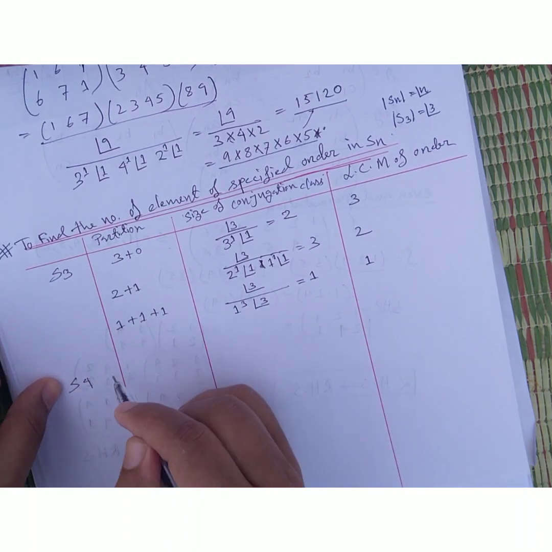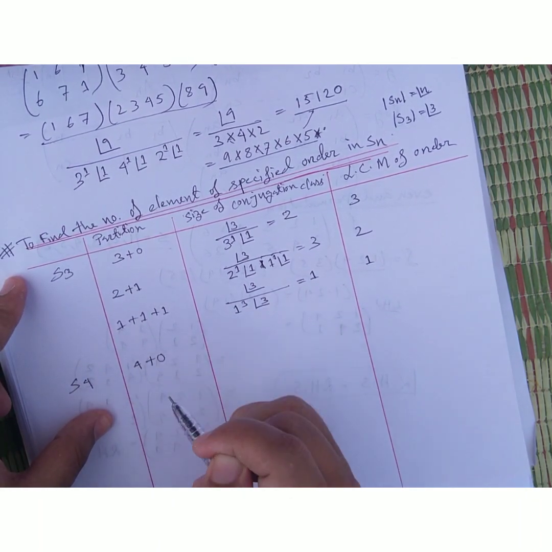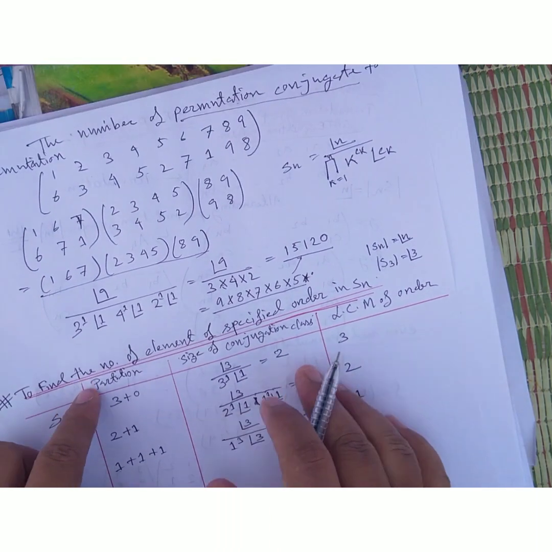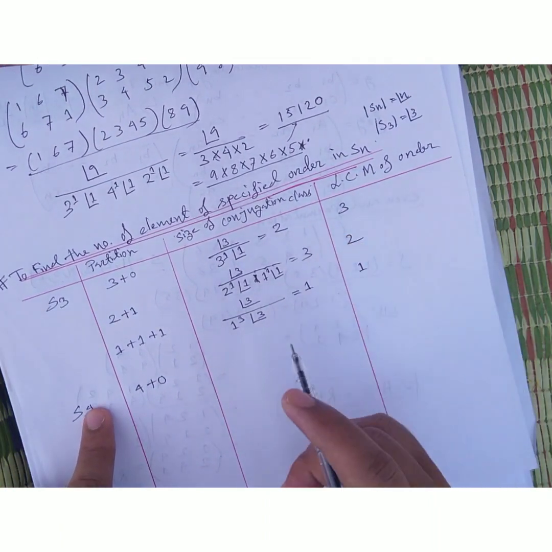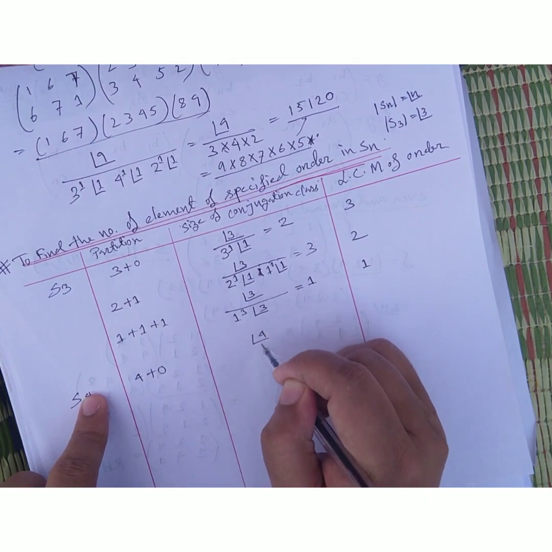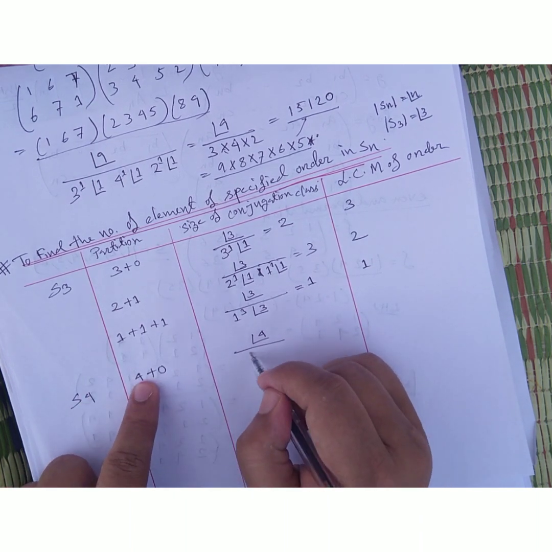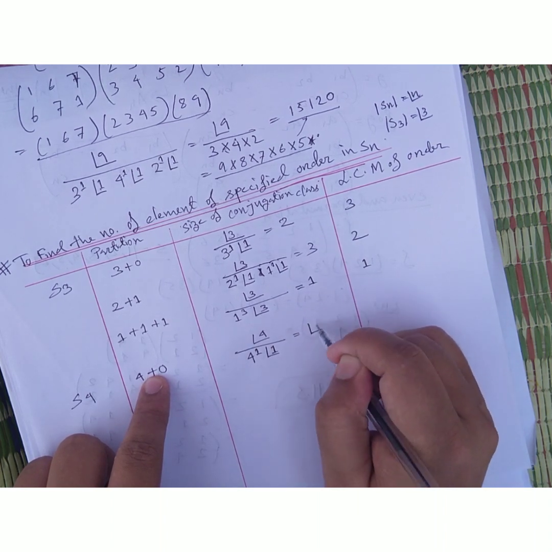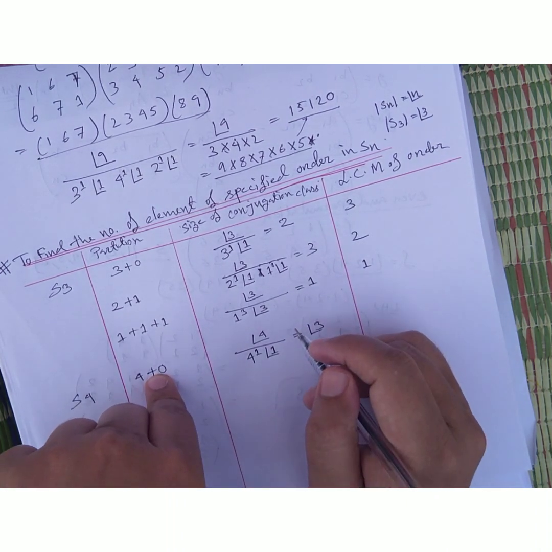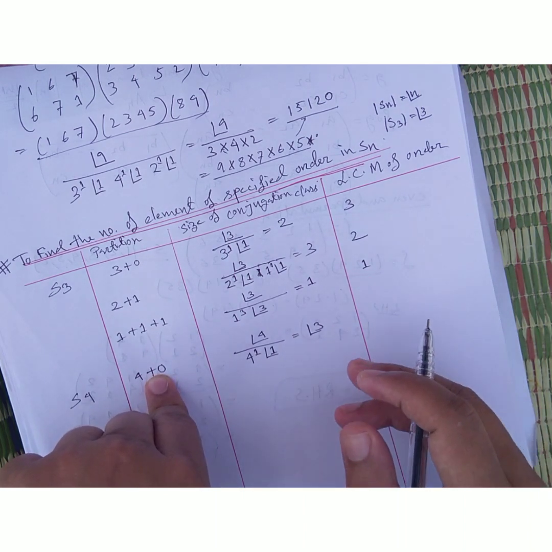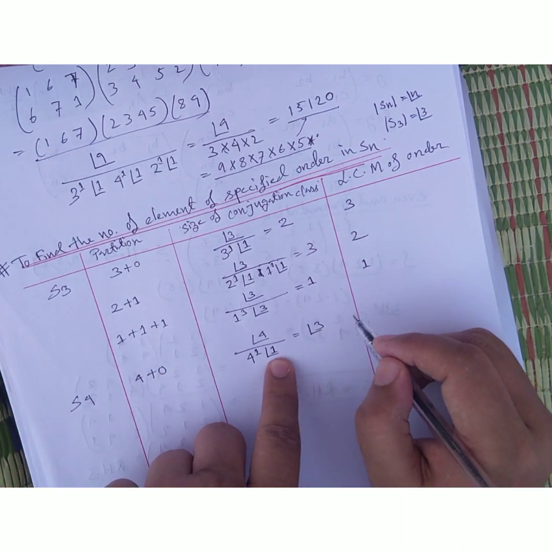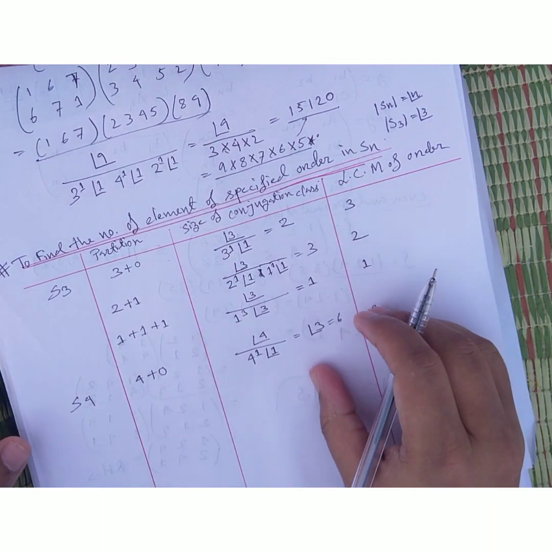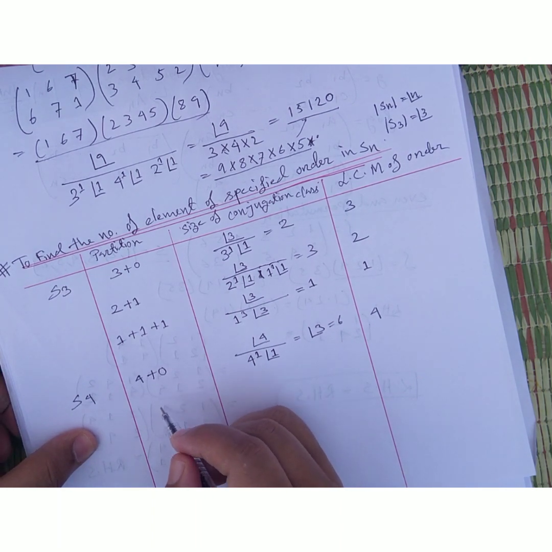And in the case of S4, the first partition is 4 plus 0. Here n is equal to 4, so it is 4 factorial, and the number of terms is 4 to the power 1 and 1 factorial, so it will come 3 factorial, that means 6, and the LCM of order is 4. And the size of conjugation class.